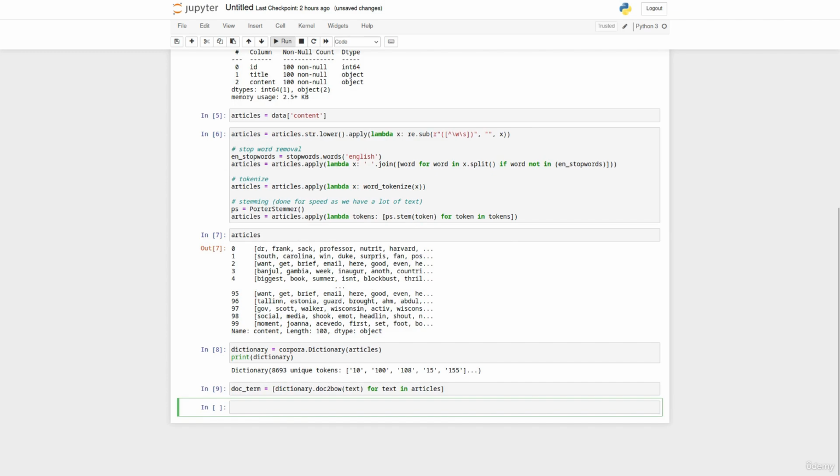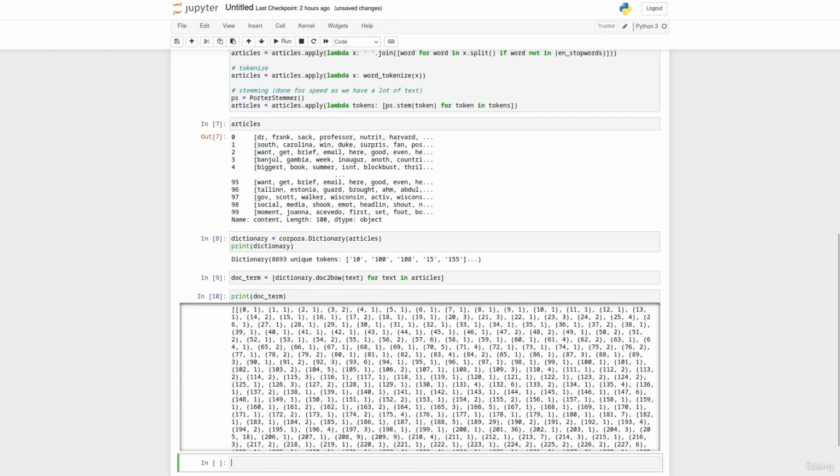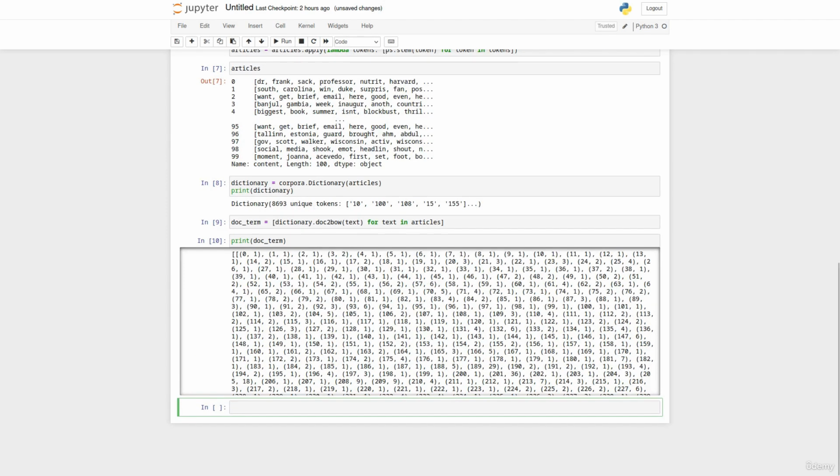So it will go through each of the items in our list of articles and create a bag of words and then join this together. We can print this out to see what this looks like. So we can see this has been fully vectorized. There are no words left in here. It's just numbers, which is going to be perfect to feed into our LDA model.